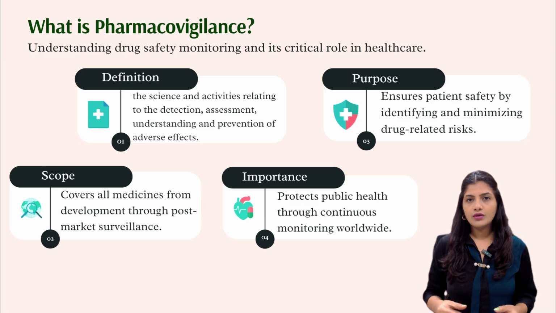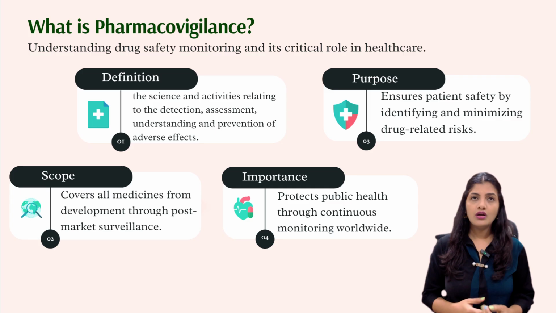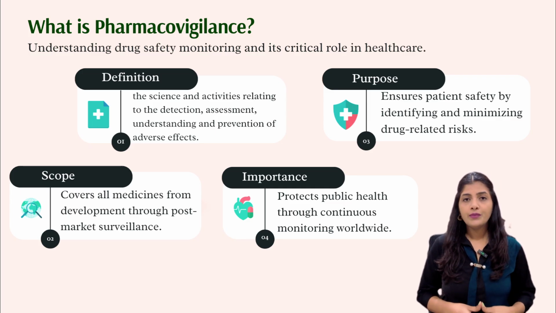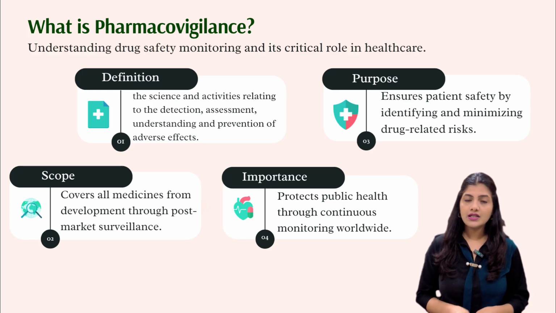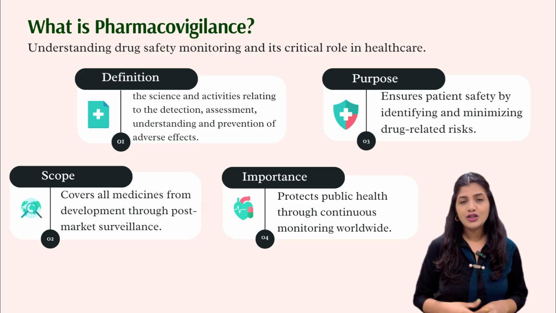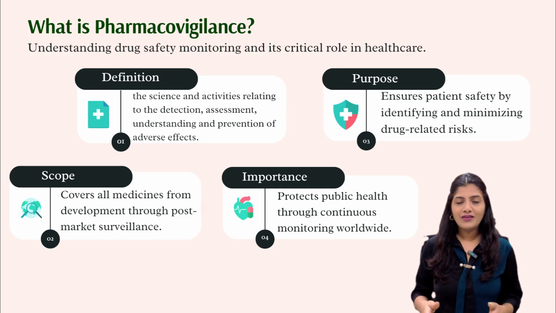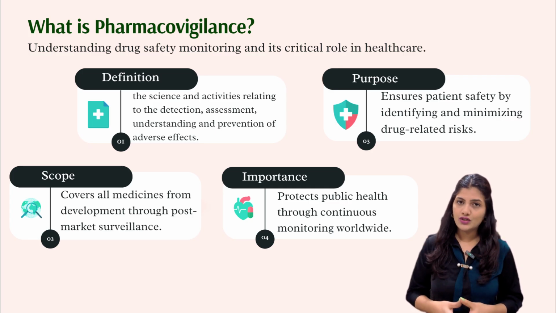So second is scope. PV doesn't just cover marketed drugs, it covers medicines right from the development stage through clinical trials all the way to post-marketing surveillance. So basically the entire life cycle of a drug. Then third is purpose, and this is the heart of it: ensuring patient safety by identifying and minimizing drug-related risks. Everything in PV ultimately comes back to protecting the patient.